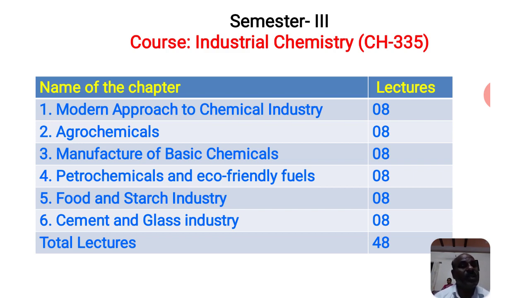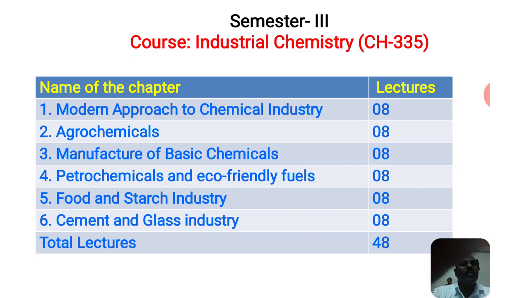Food technology is a very important technology, and today the progress of India is also because of this food industry, which is a very powerful industry. You will also study some starch industries. Starch is also an important part.